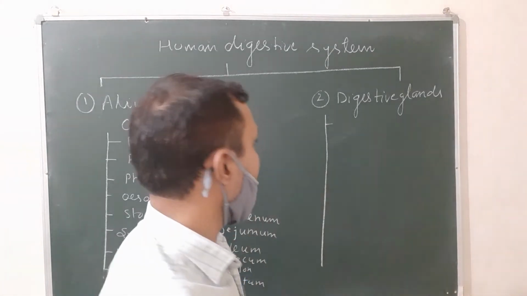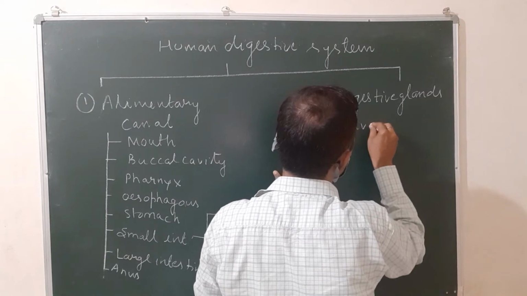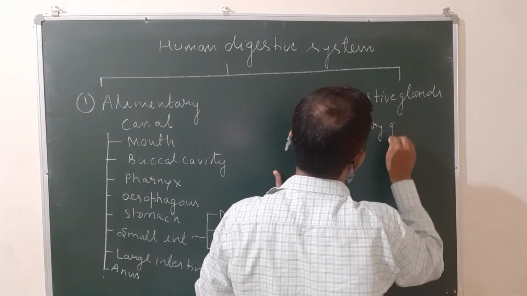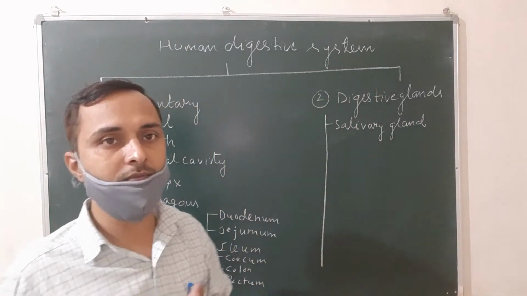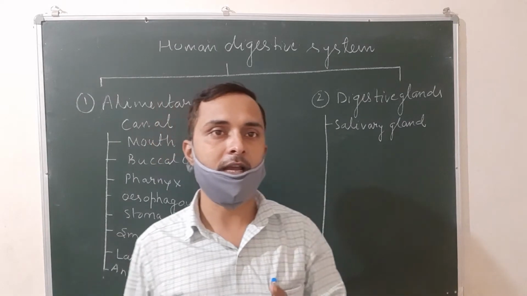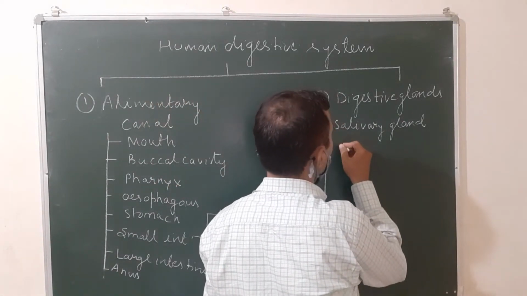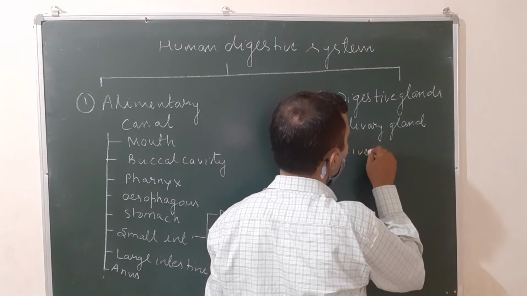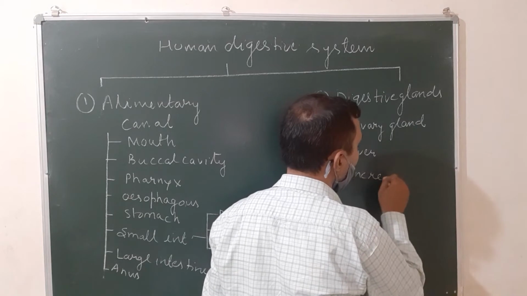The first is the salivary gland, which secretes saliva that helps in the digestion of food. This saliva contains an enzyme known as salivary amylase or ptyalin. We will discuss it later. Second is the liver. Third is the pancreas.